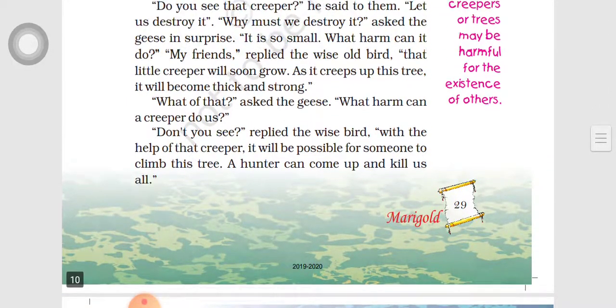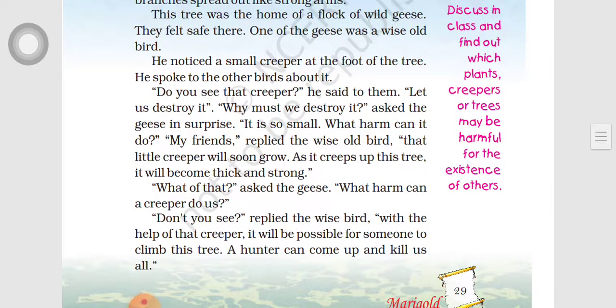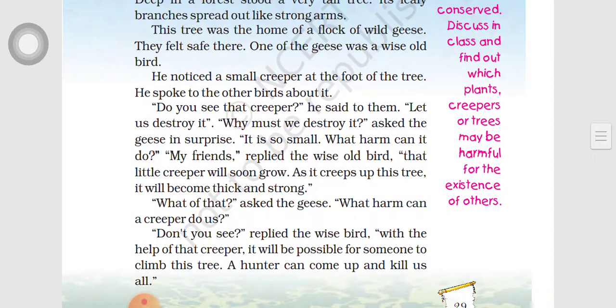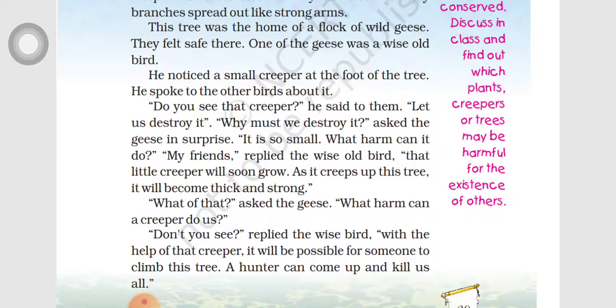Now the wise bird, let's see what it says. Do you see that creeper? He said to them. The old bird is asking the others, did you see the creeper? Let us destroy it. The bird is saying we will destroy the creeper. Why must we destroy it? Asked the geese in surprise. The other birds are asking, why should we destroy it? It is so small. What harm can it do?